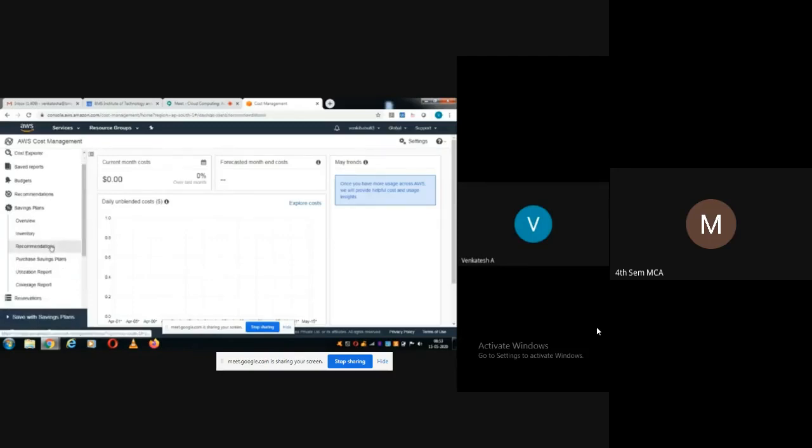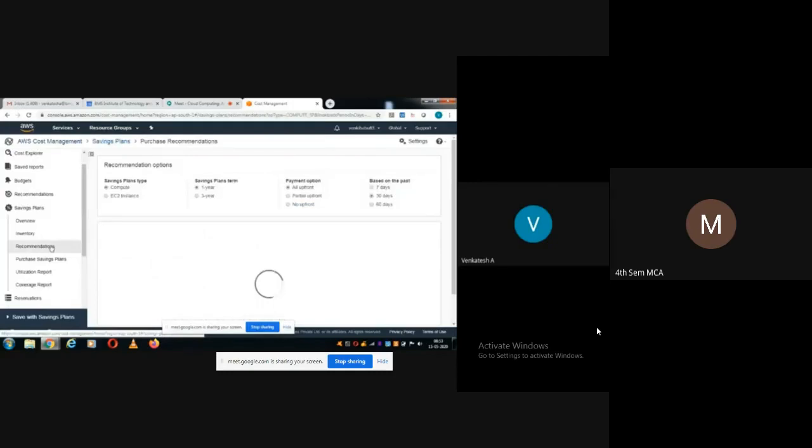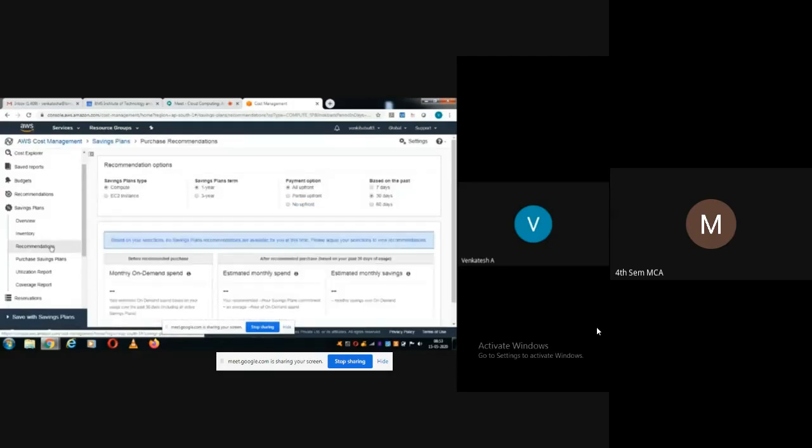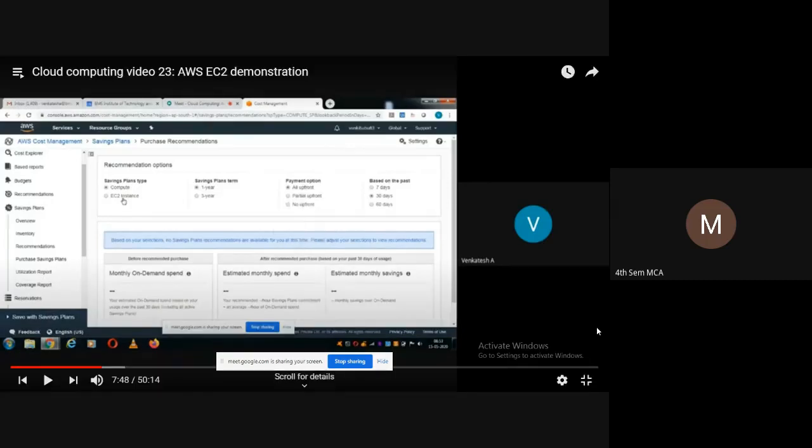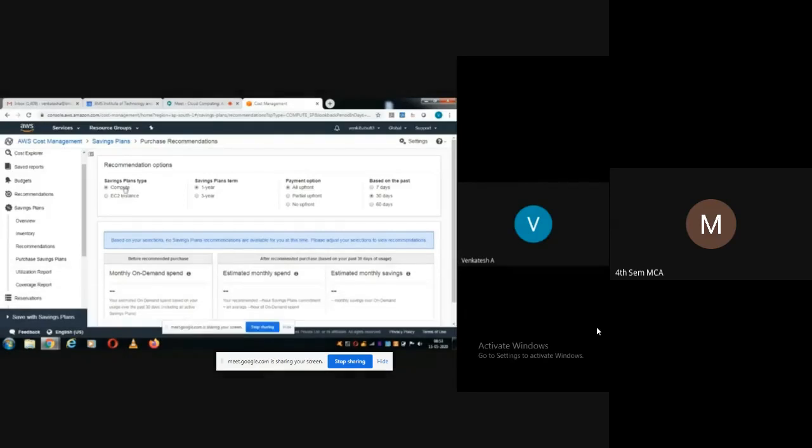Let us see what is there in recommendations. There are certain recommendations for me. Actually, the first time when I opened this, nothing was there. Why? Because it was expecting me to use it for a few days, then it will customize. Now this is what they have customized for me. So savings plan type: compute type and EC2 instance. Compute type means it will charge depending upon how many resources I have taken.